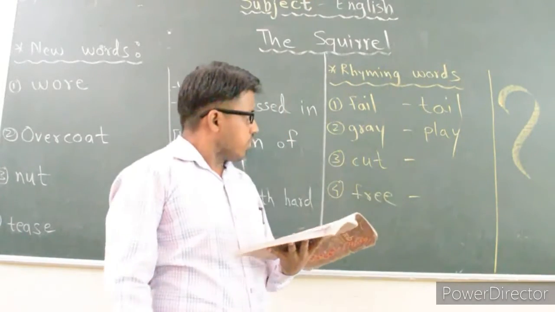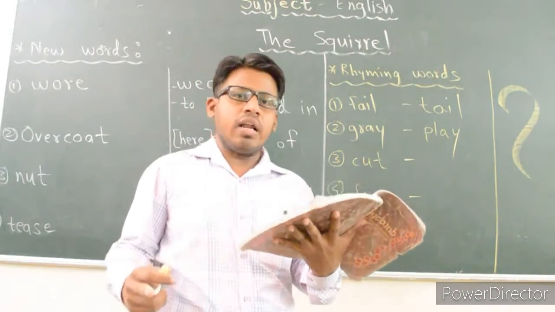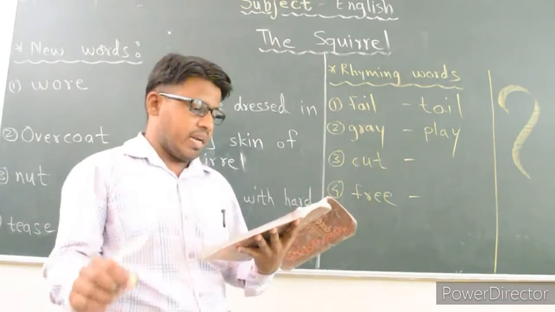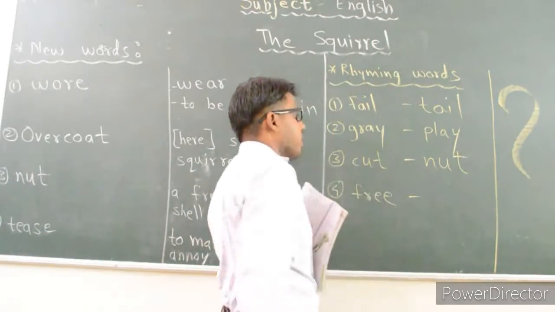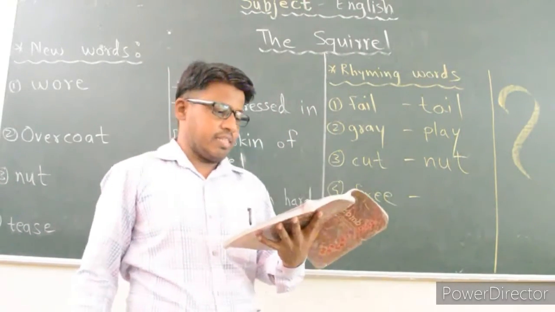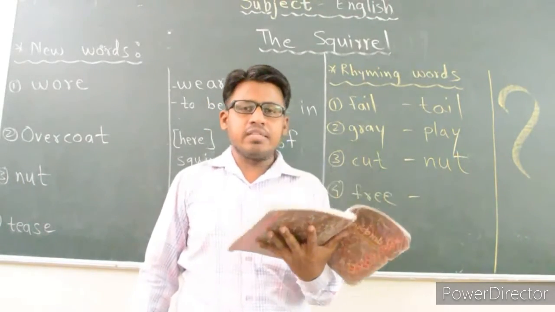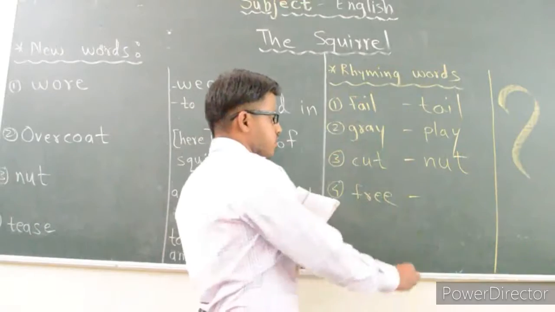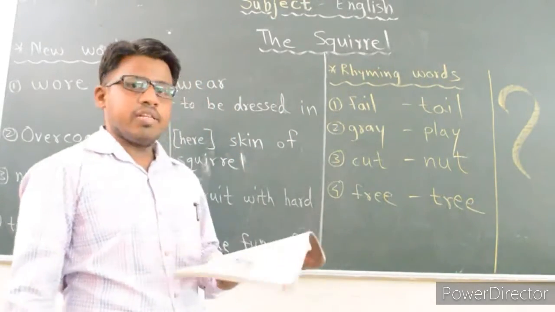The next one, that is a cut. So for this word, you can find out from the third line, that is a nut. So you can underline the nut word. So this is a rhyming word of cut. And last word, that is the tree. So on the fifth line, last, there is the word given, that is the tree. So tree is the rhyming word of 3. So all these are the 4 words.